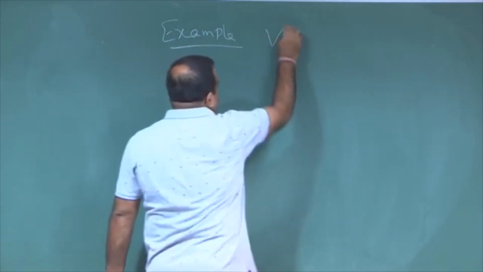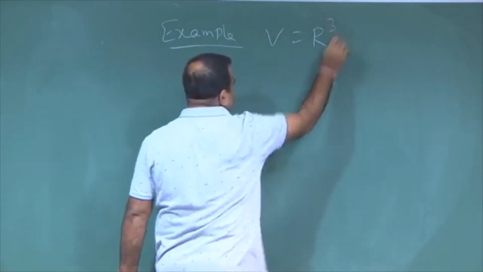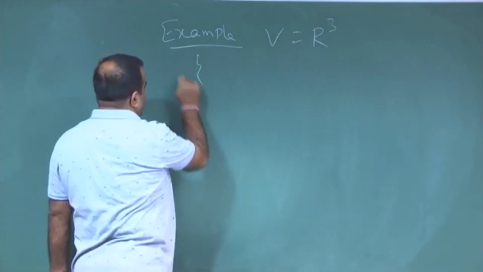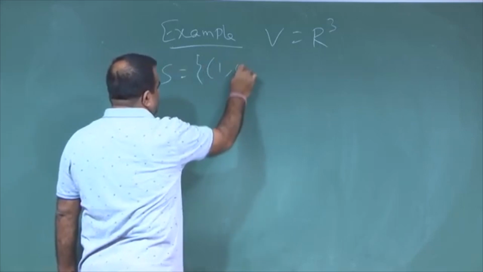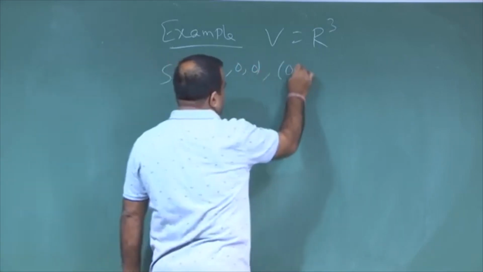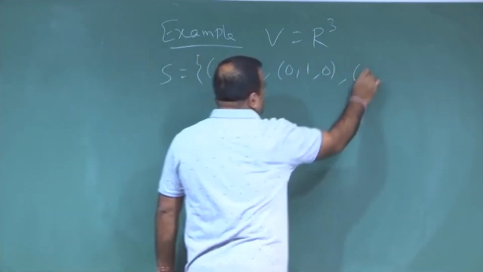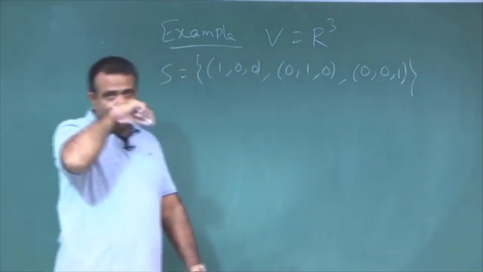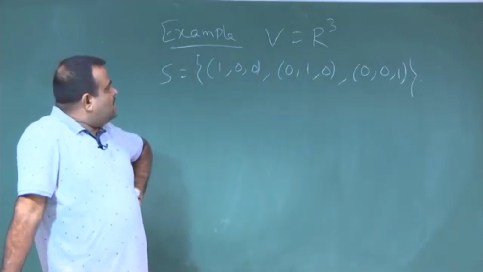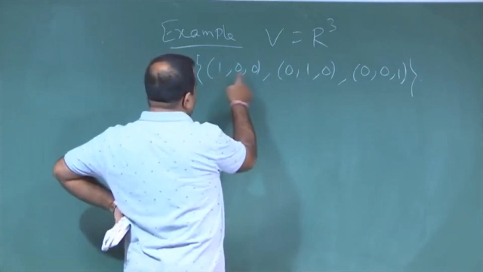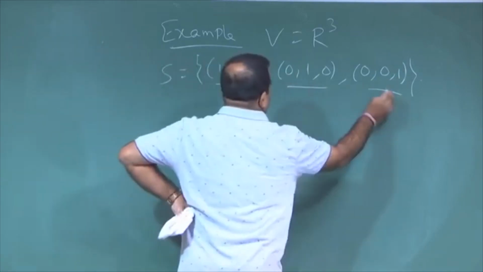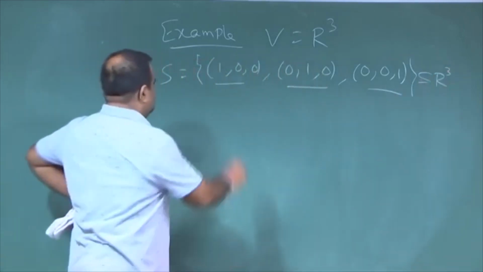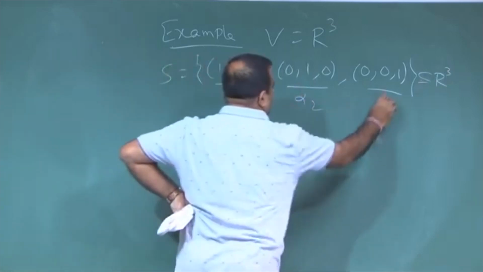A very trivial example: if you take the vector space R3, and take this set S to be 1 0 0, 0 1 0, 0 0 1. This is a subset of R3, and these are alpha 1, alpha 2, alpha 3.